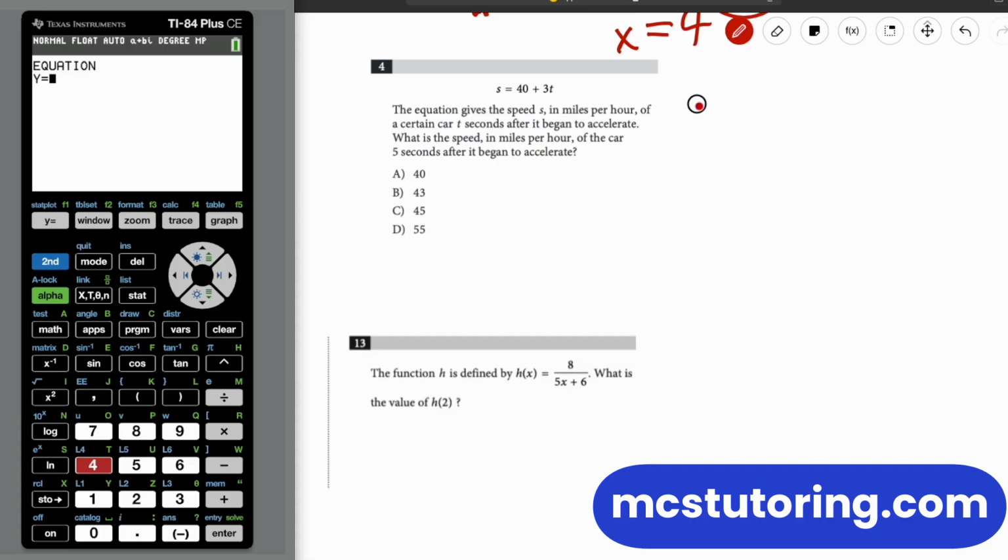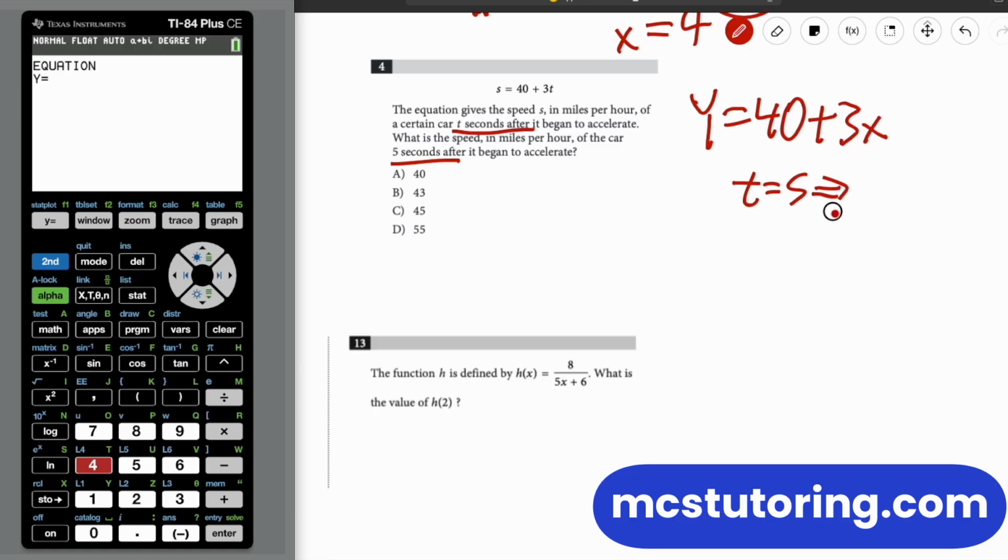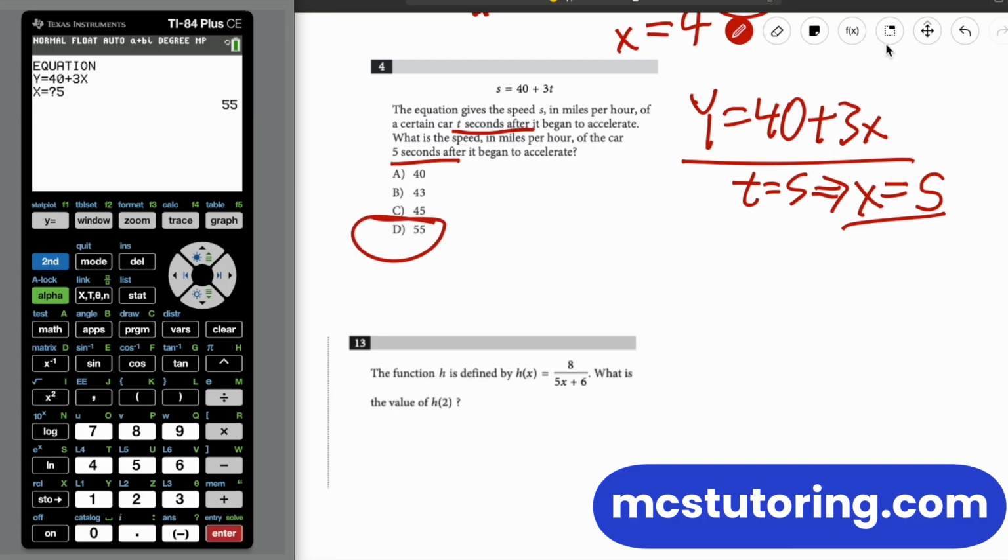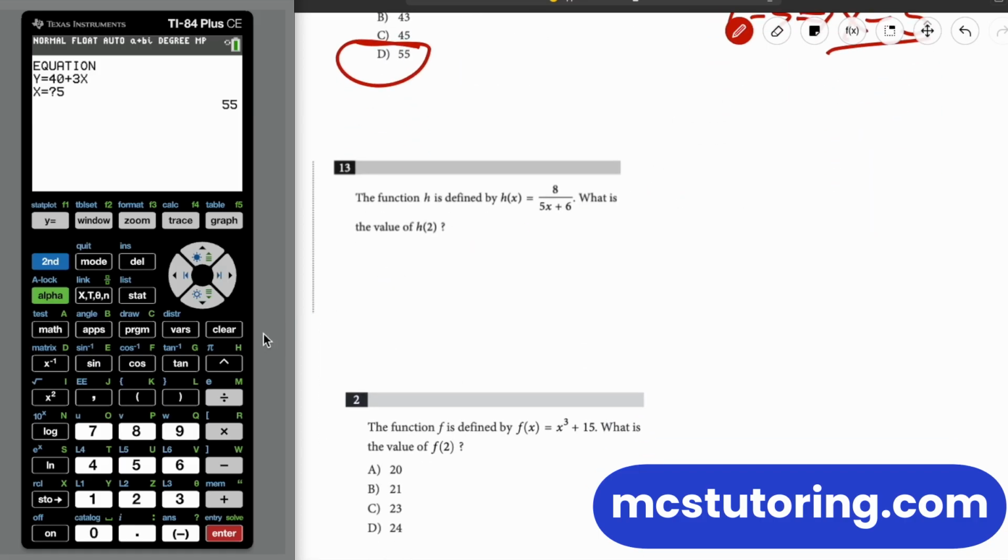In any case, we have this equation, y equals 40 plus 3x. Again, I'm substituting values in here, y equals. T seconds after you accelerate. What happens when t is 5? It's in the car 5 seconds, so t equals 5, which means for us x equals 5. So we're going to do this 40 plus 3x, x equals 5. So we're going to do 40 plus 3x. There we go. What happens when x equals 5? And there we go, 55. Bam. That's the speed. Okay. I got this other one.